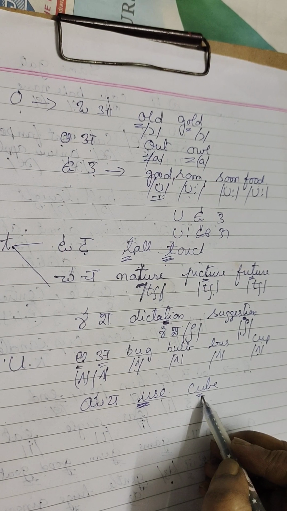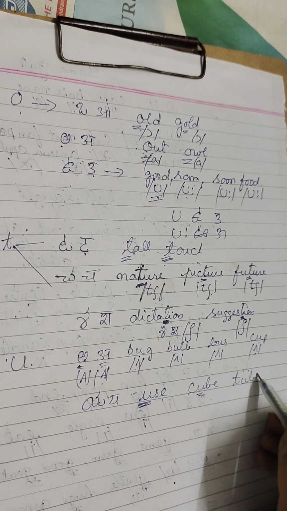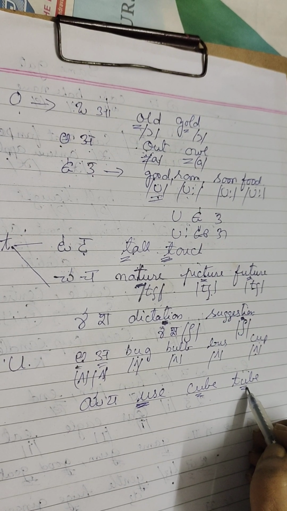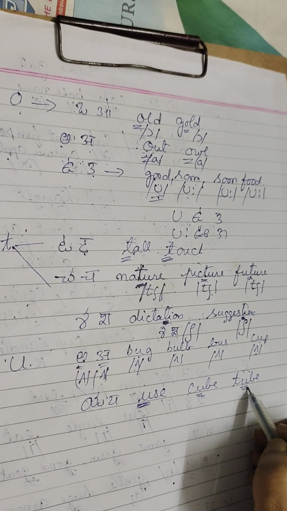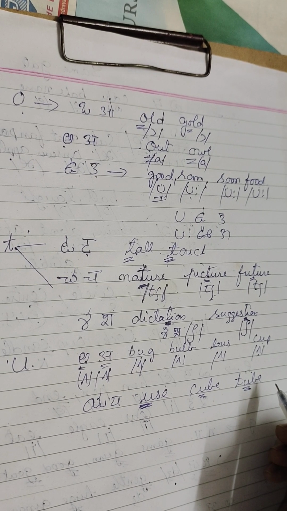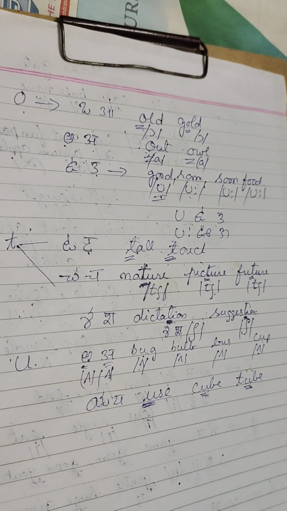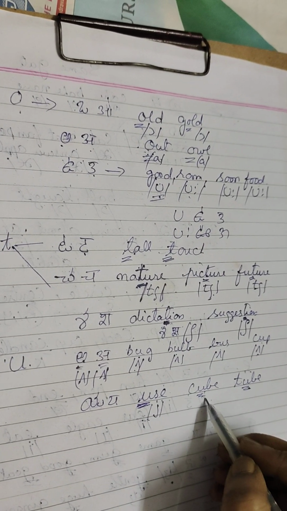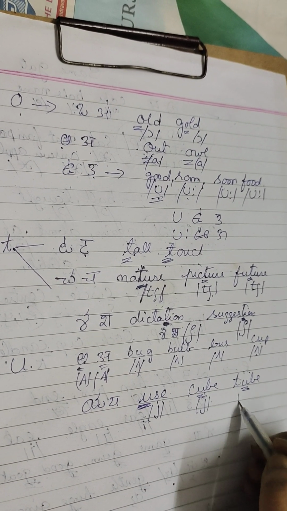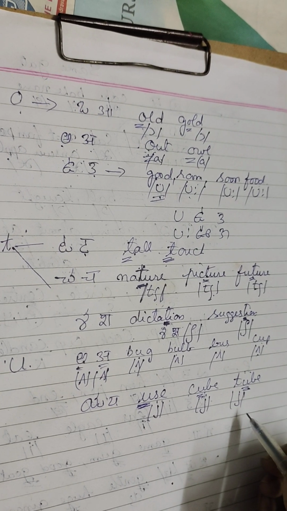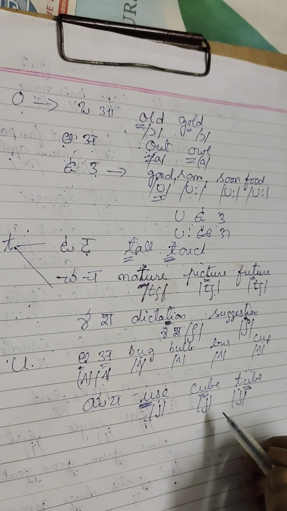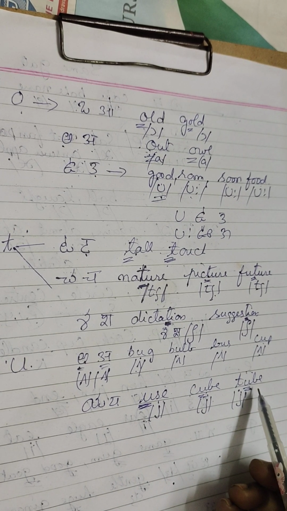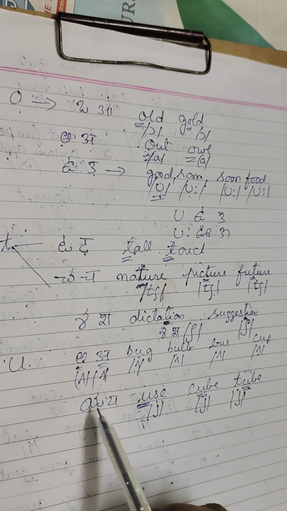Ta plus ube, tube. Ya sound, this is ya sound. This is a symbol of ya sound. So use, cube, tube, like this way, it also produces ya sound.